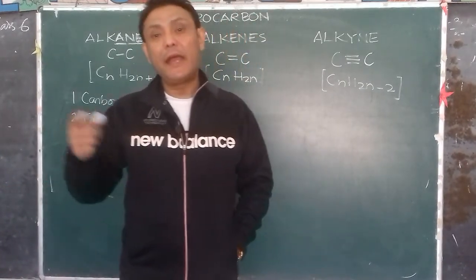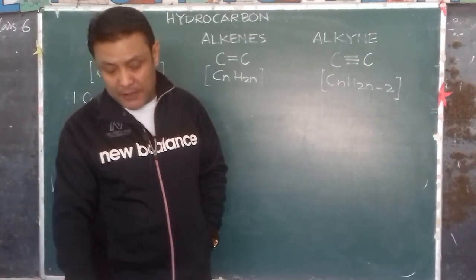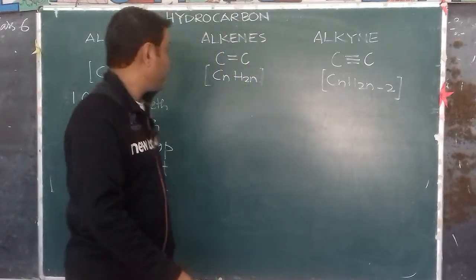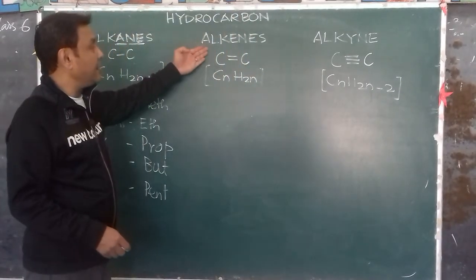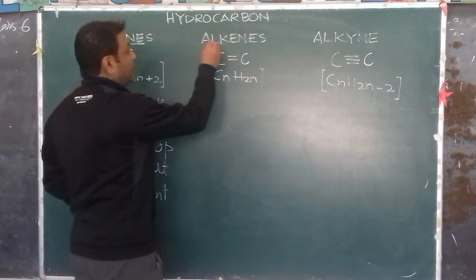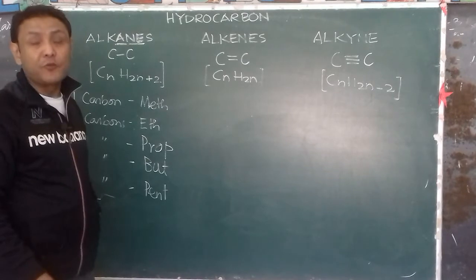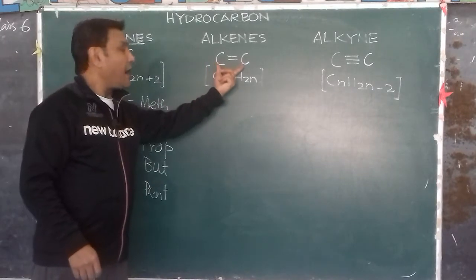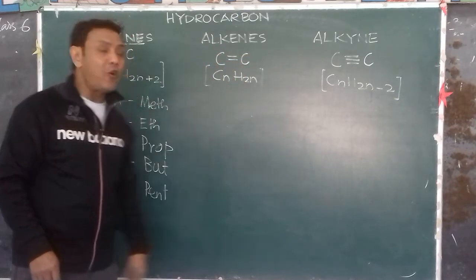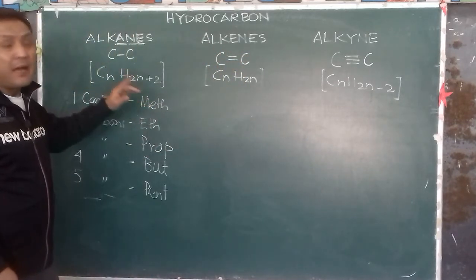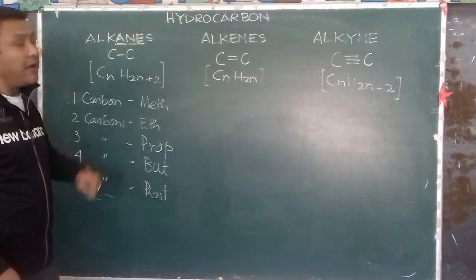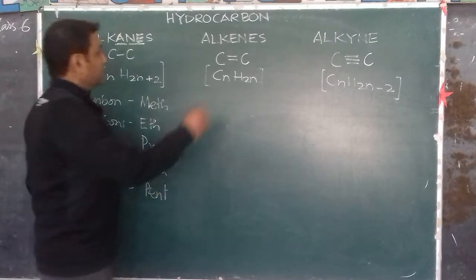So the IUPAC name and the trivial name or the common name are the same, but not so in the case of alkenes. Now alkenes, as we can see here, a double bond is formed between carbon atoms. So the minimum number of carbon atoms we must have in the alkene group is 2. So we cannot have methane, because meth means only 1 carbon atom.